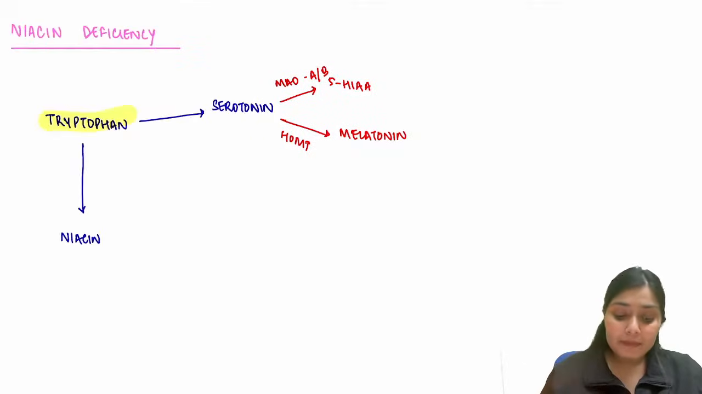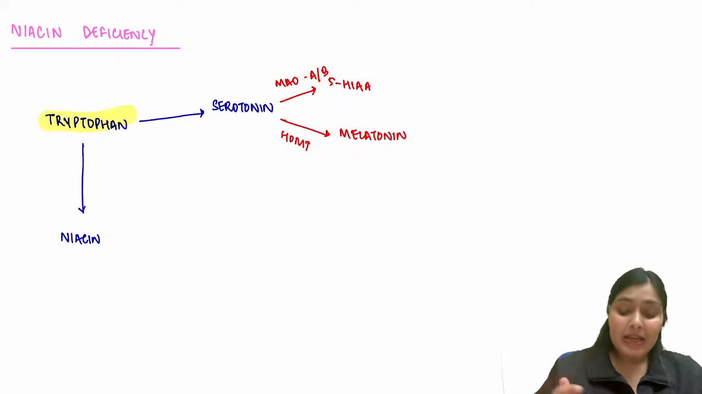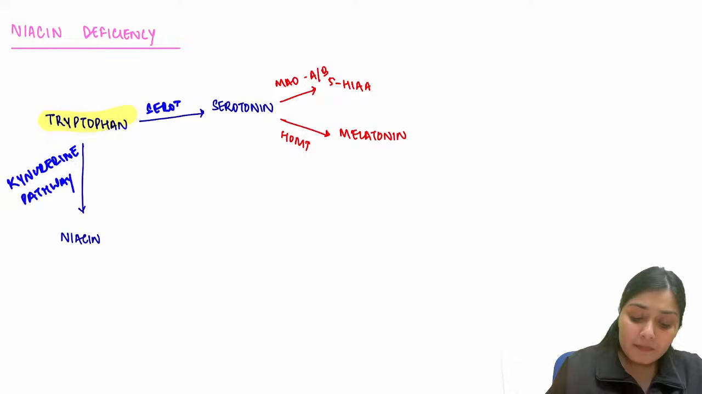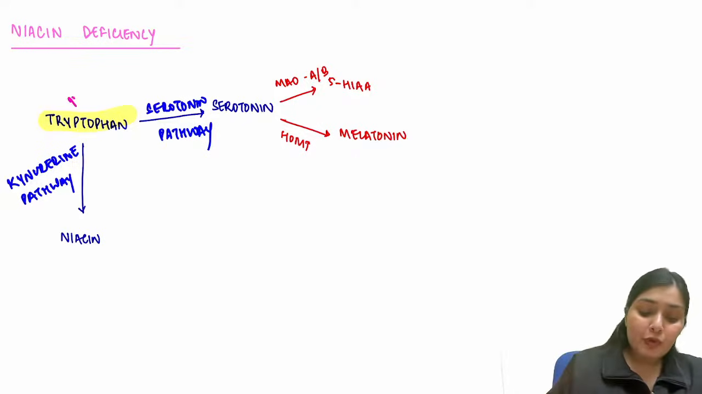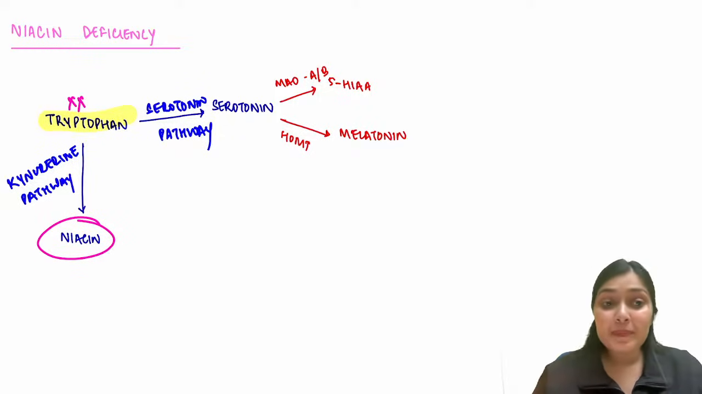This tryptophan undergoes various pathways to form different things. It undergoes the kynurenine pathway and forms niacin. And it undergoes the serotonin pathway to form serotonin, right? If due to some condition tryptophan is not absorbed in my body, what will happen? Niacin deficiency will happen.